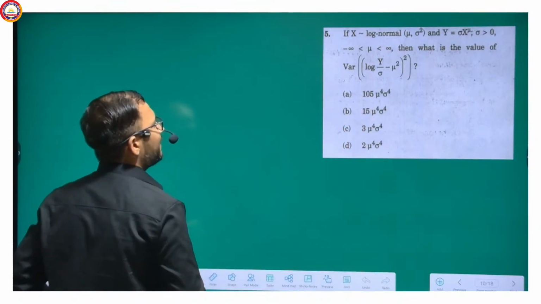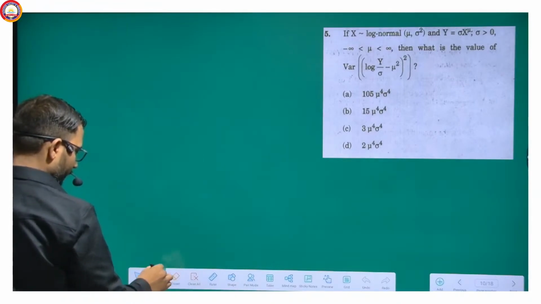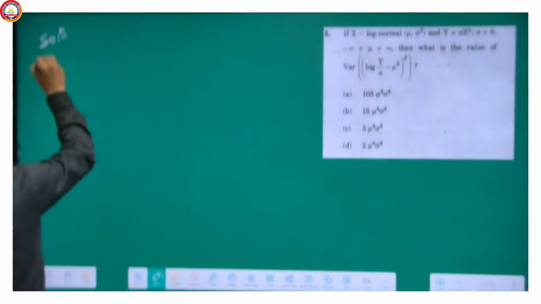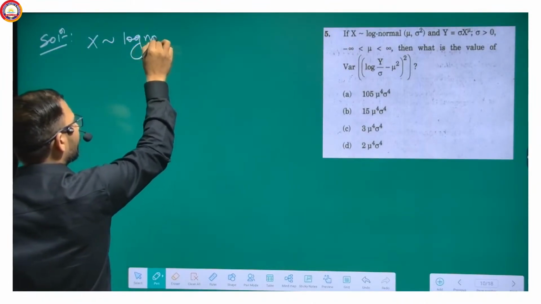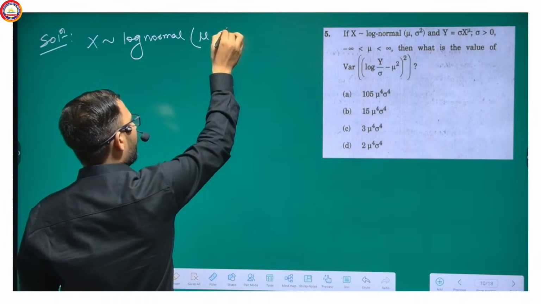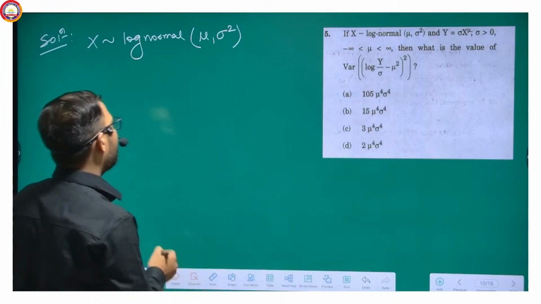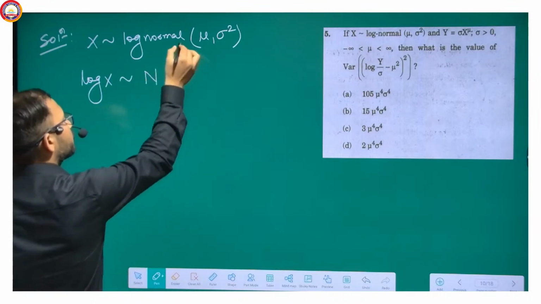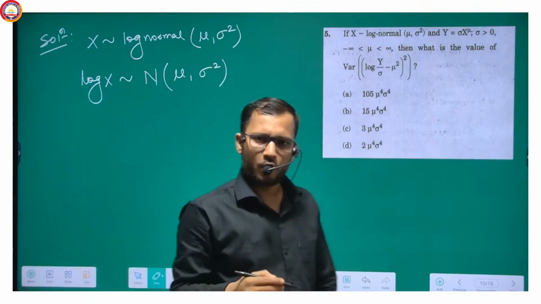You know it well that x follows log normal mu sigma square if and only if log x follows normal mu sigma square. And this is just the definition of log normal distribution.